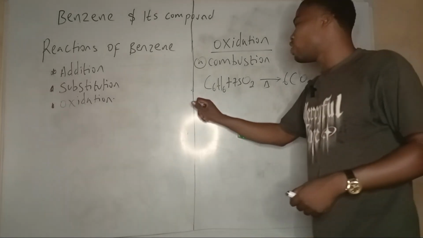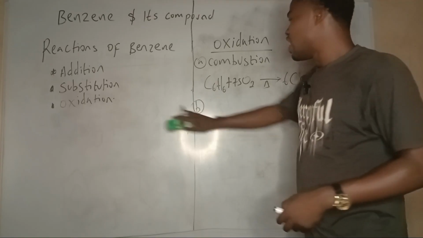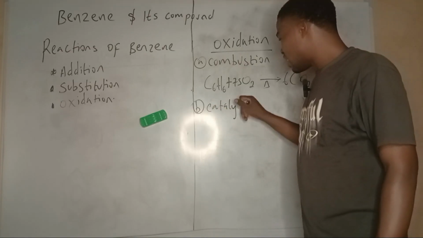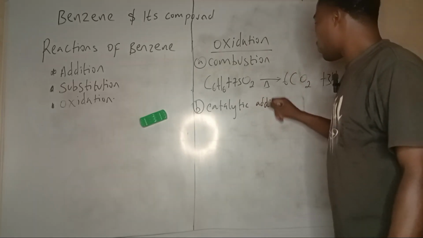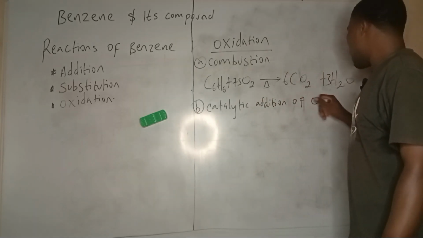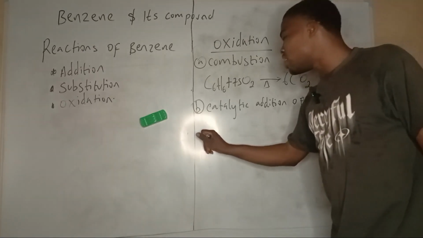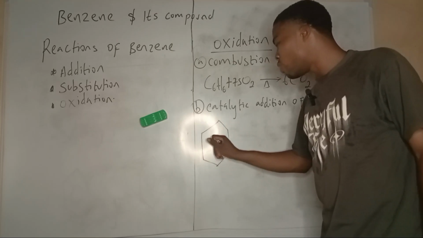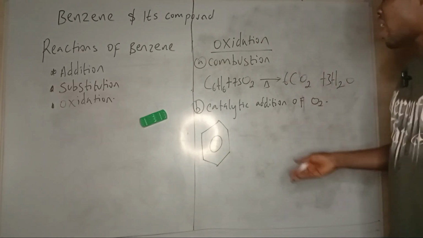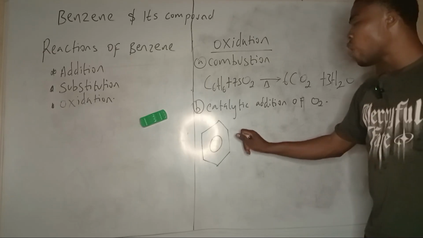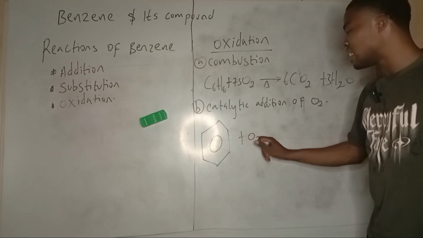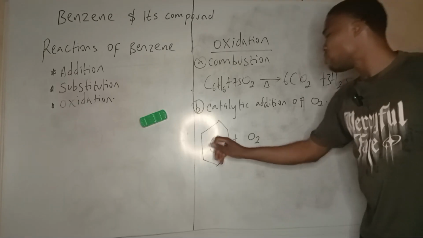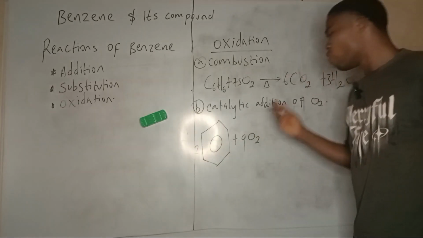Now the next oxidation of benzene is the catalytic addition of oxygen. If you have the benzene ring, this reaction is very vital and I will urge you to look at it very well. If you add oxygen to benzene, about 9 molecules of oxygen to 2 of benzene, if I'm not mistaken, we'll balance it at the end of the day.